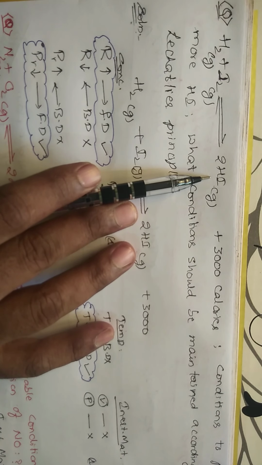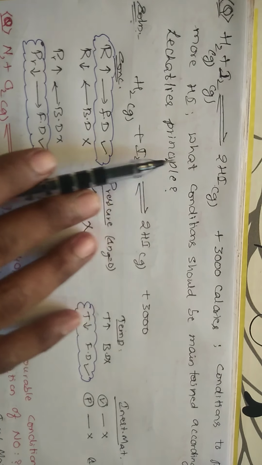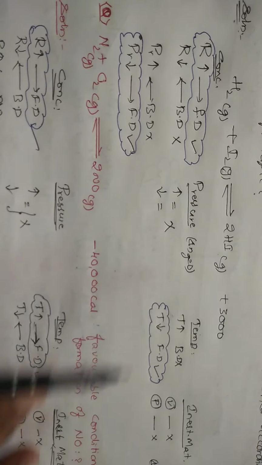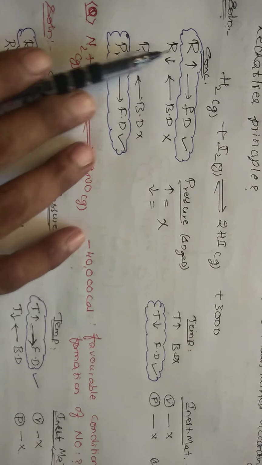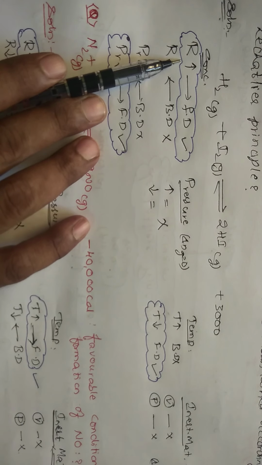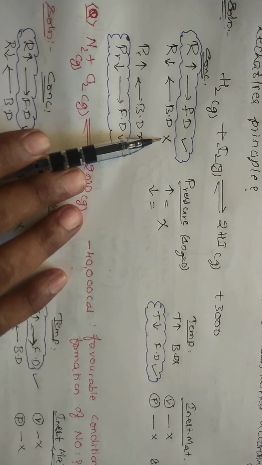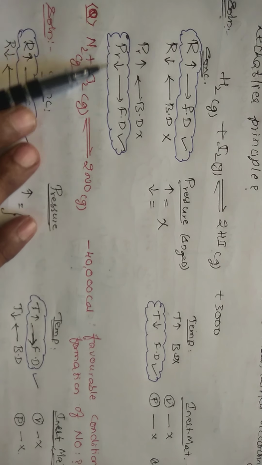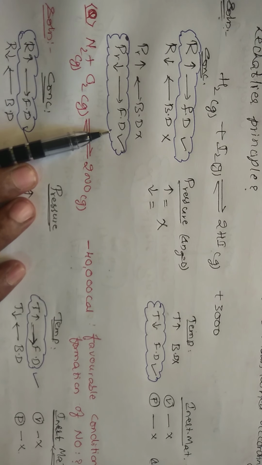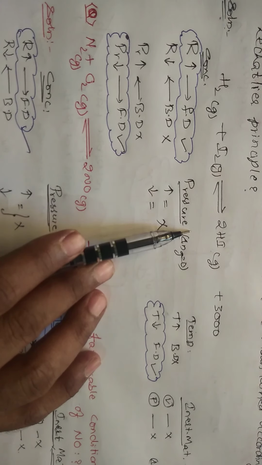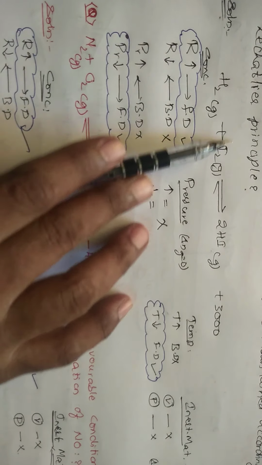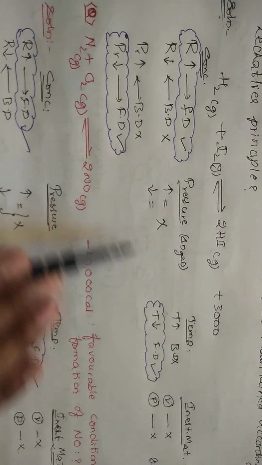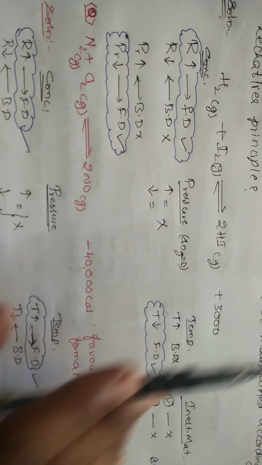If you want more amount of products, it means the reaction should move in the forward direction. So what condition should be maintained according to Le-Chatelier principle? So I am going for the solution. H2 plus I2 2HI. With respect to concentration, if I increase the concentration of the reactants, it moves in the forward direction. If I decrease, it moves in the backward direction. With respect to products, if I increase the products, it goes in the backward direction. If I decrease the concentration of the products, it moves in the forward direction. With respect to pressure, if I increase or decrease, see here 1 mole, 1 mole, 2 moles, so there is no effect. If I go with respect to temperature, this is an exothermic reaction.